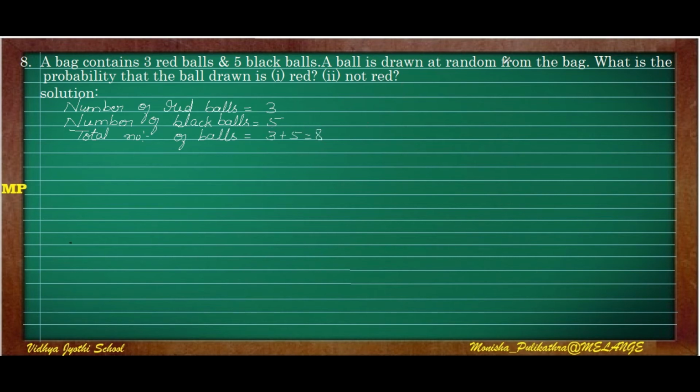A ball is drawn at random from the bag. What is the probability that the ball drawn is red? So the first question is the probability of drawing a red ball.